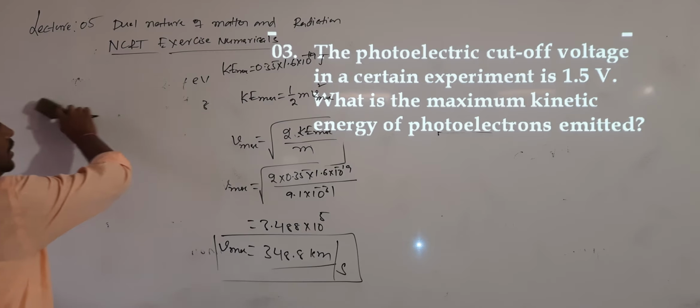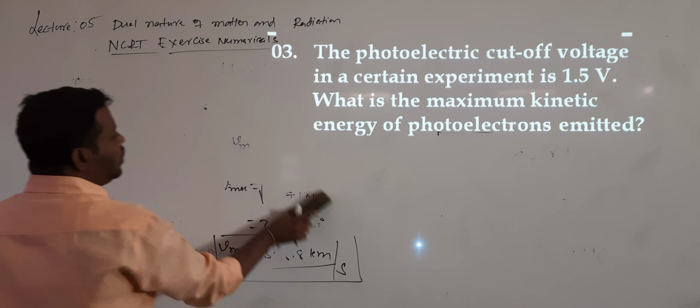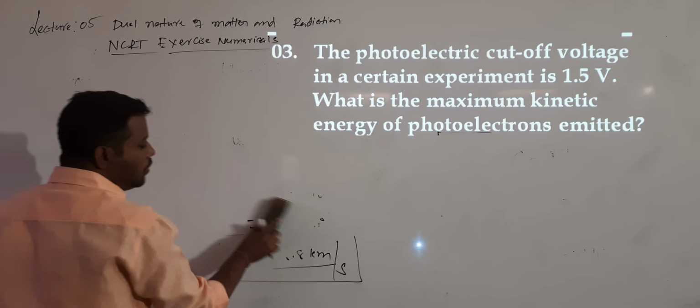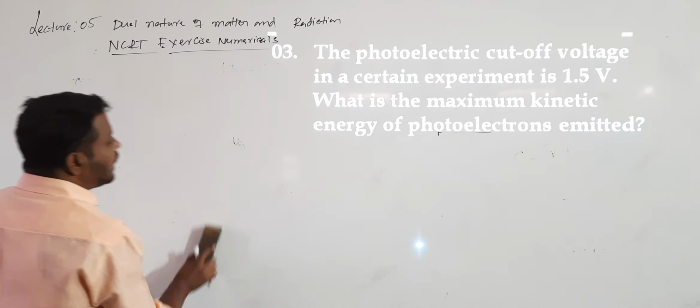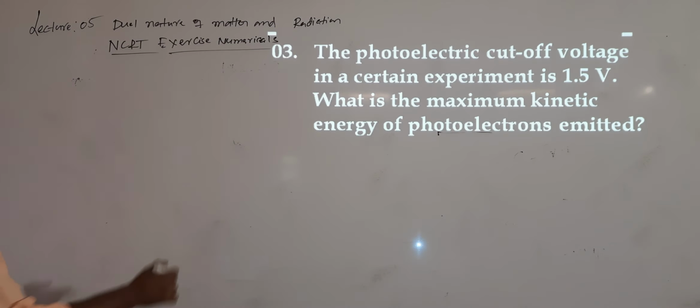Third question, a simple one. The photoelectric cutoff voltage. One more name for the stopping potential is also called the cutoff voltage. I forgot to tell, it is also called the cutoff voltage.